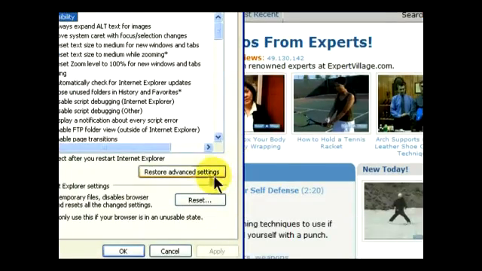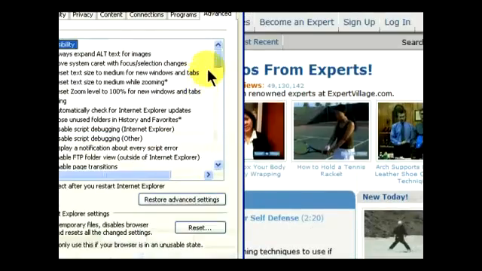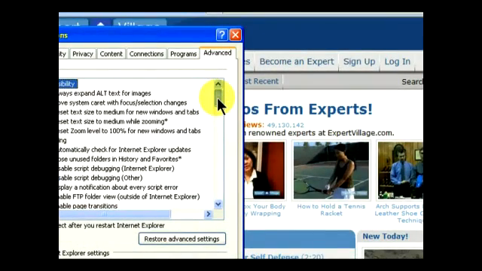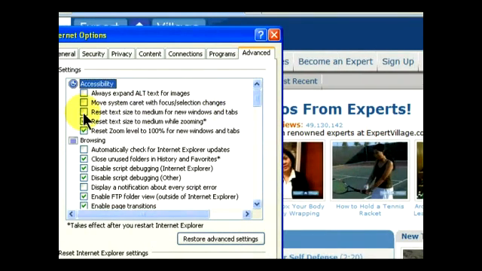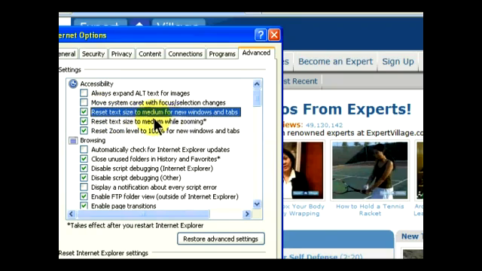So if we go to Tools, Internet Options, and then hit the Advanced tab, we'll see under Accessibility we have a setting that says Reset Text Size to Medium for new windows and tabs. So we can go ahead and turn that on, and now every time we open up a new window, it will open up to its normal size.